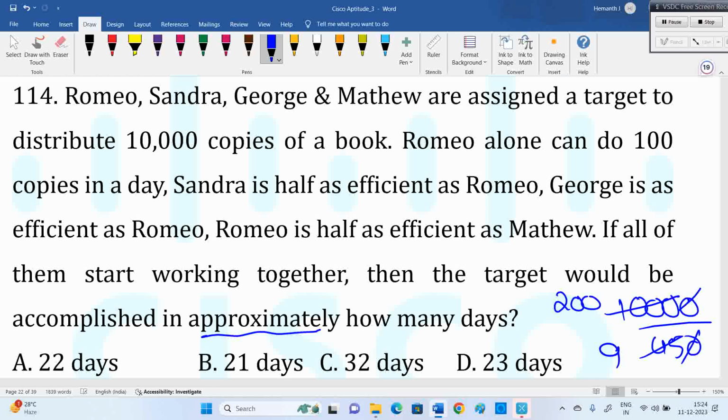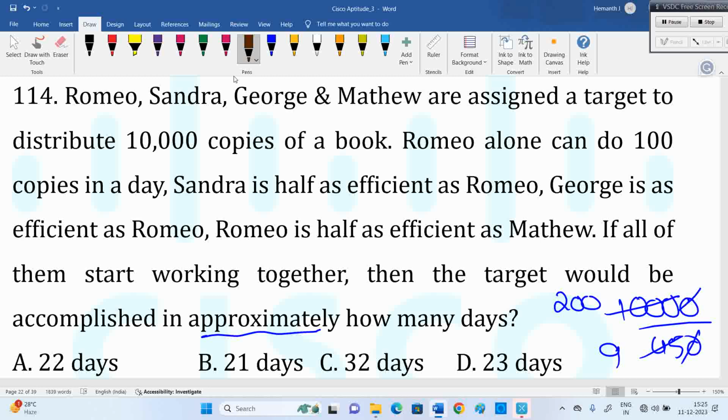Now, the important thing: the problem here is that 22 and 23 are both available in the options. On one side of the coin, you may think about 22. On the other side of the coin, 23, because you crossed more than 22 days. Suppose you have a paper and you are writing 3 lines, and one word in the fourth line. Which line are you on now? Fourth line, you don't say 3.5 lines, right? You are writing notes on the page, you are done with 3 lines, then one word in the next one. Which line are you on? The fourth line.